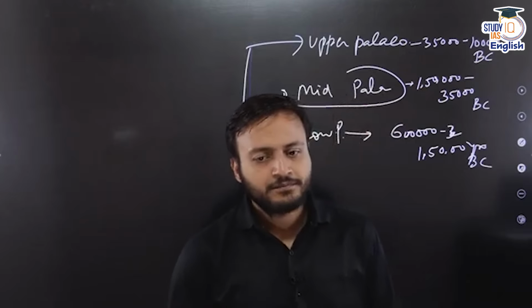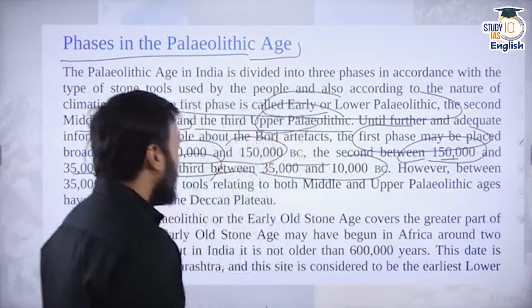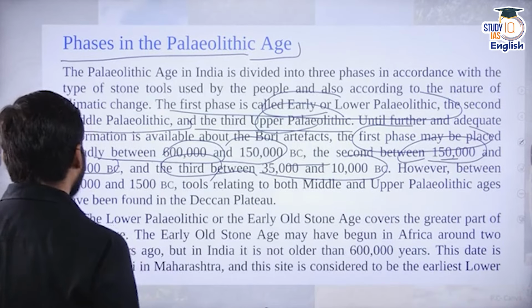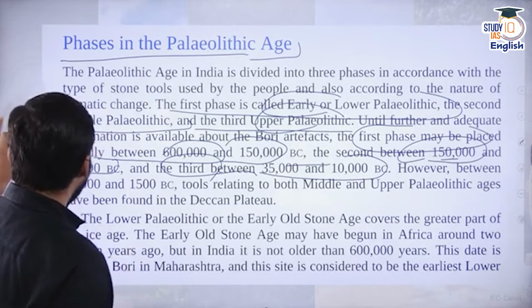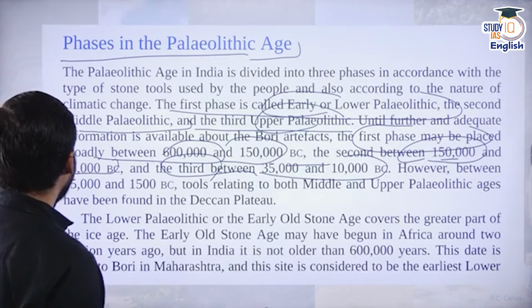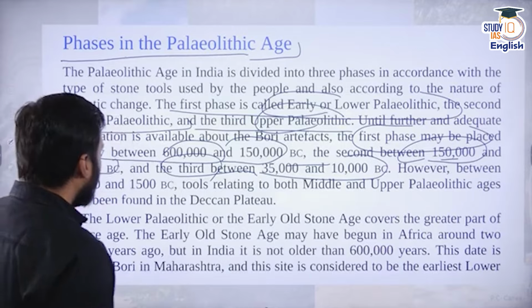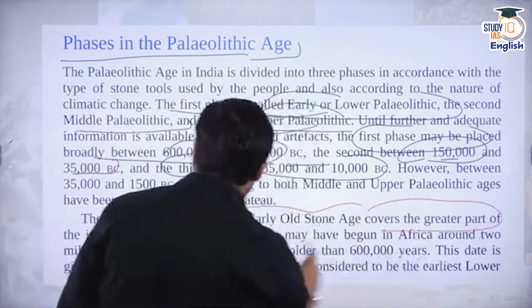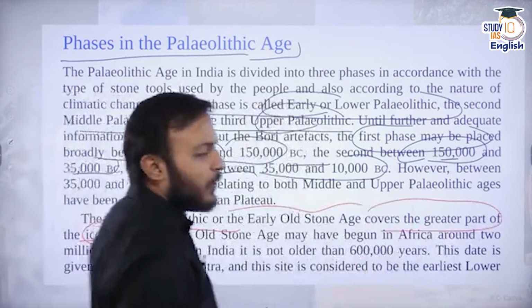Got it, everyone? Now, when we know about the division of time period, let us understand the features of the different time periods. Lower Paleolithic or the early Stone Age covers the greater part of the Ice Age. Why?